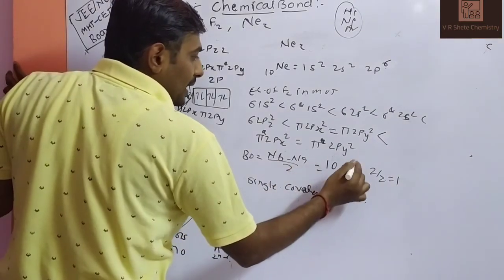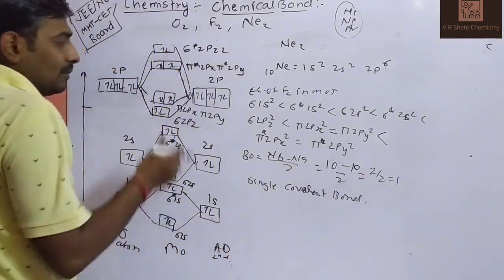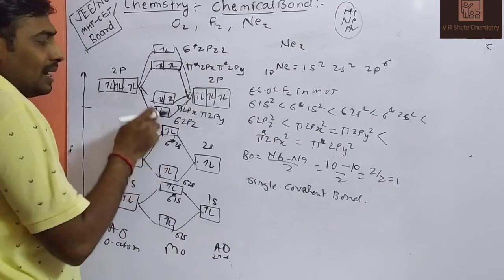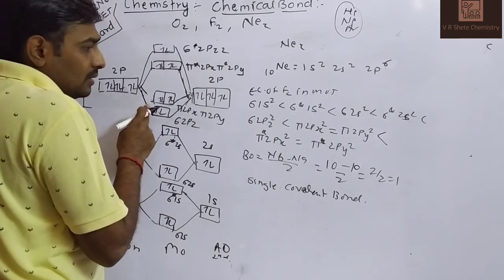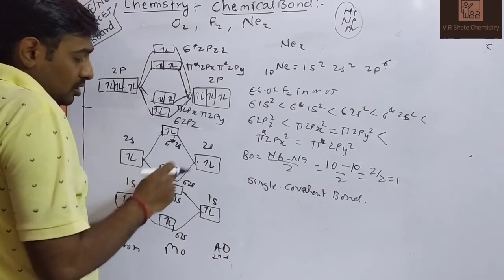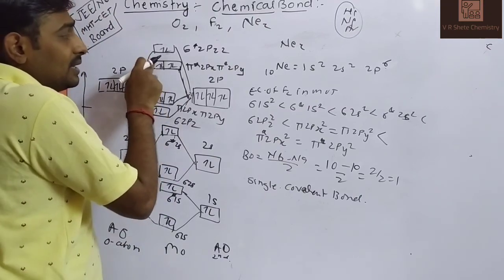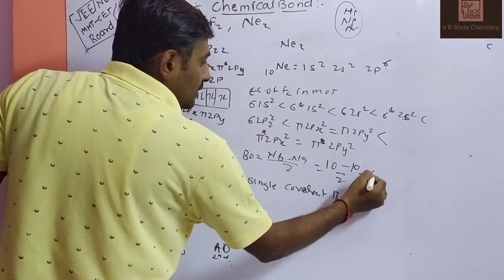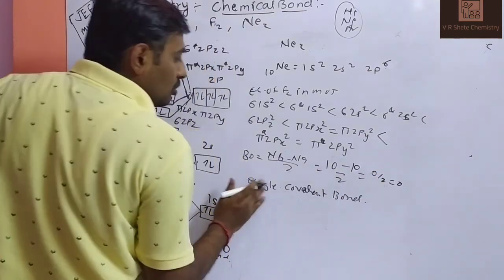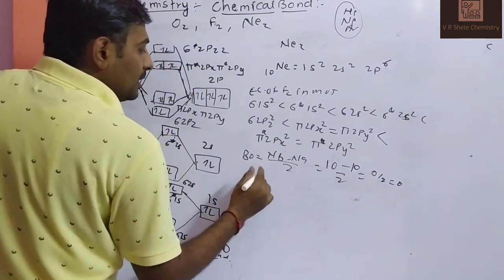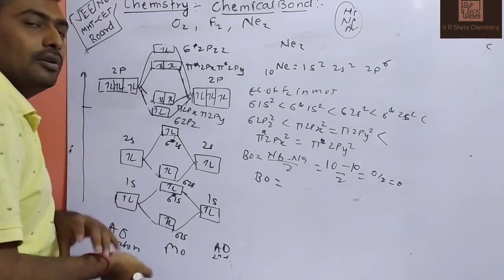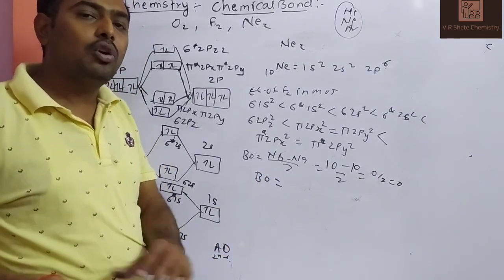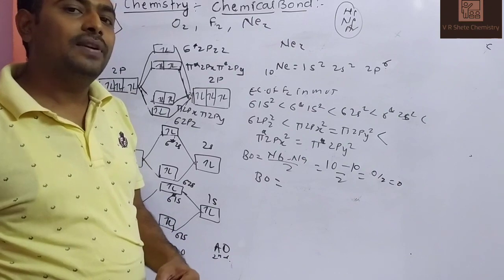That is 2, 2, and 6, which means 10. 10 minus 10 divided by 2. The answer will be 0 by 2, which equals 0. So the bond order is 0, that is, the molecule does not exist. In this way we can draw the molecular orbital diagrams of different molecules.